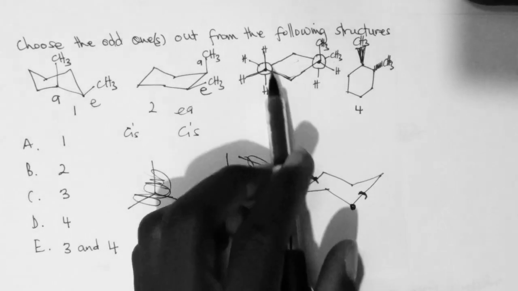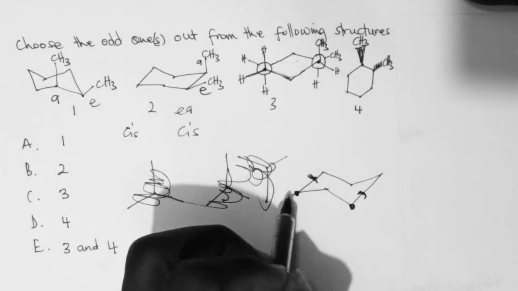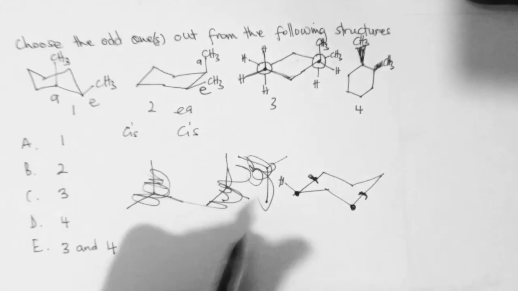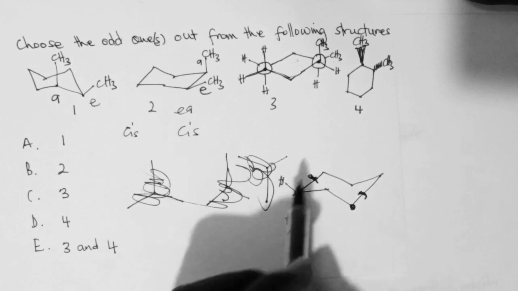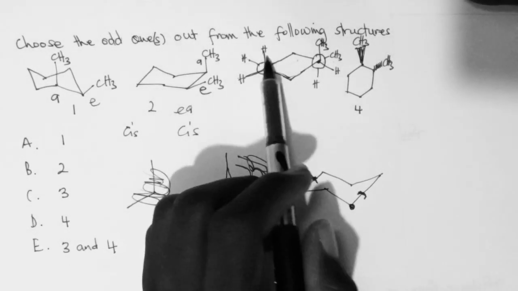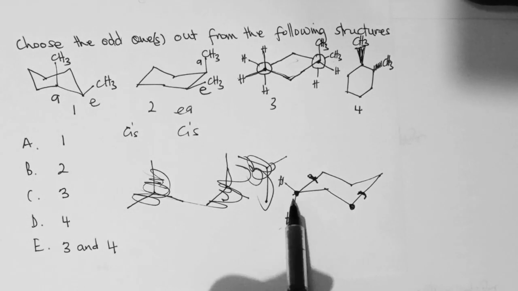Now with the carbon in front on the side, there is a proton. This proton is this one. And then there's a proton coming down here, and there's this proton which is going up, but in this case, it's going to come down.